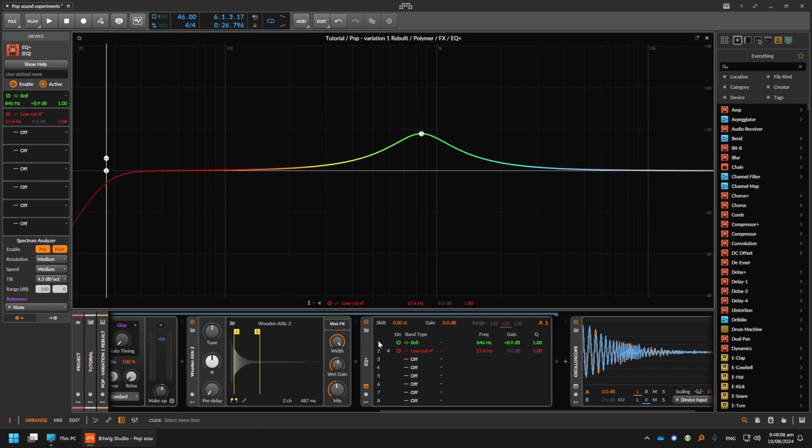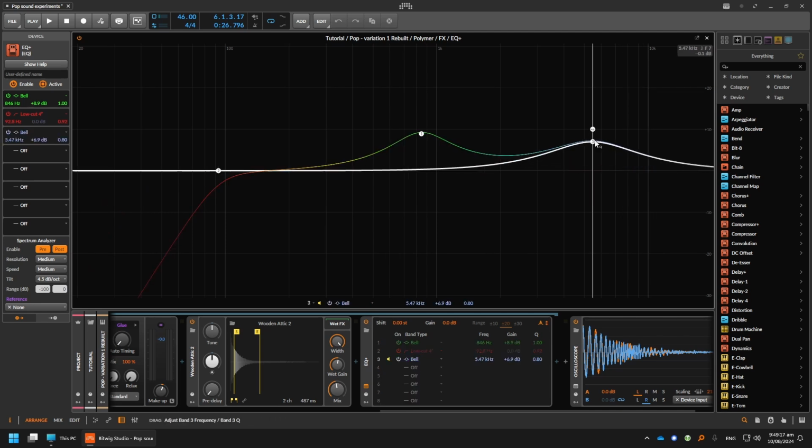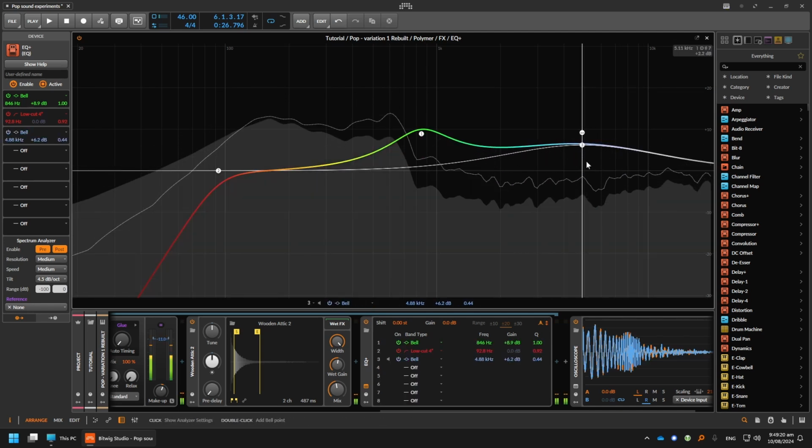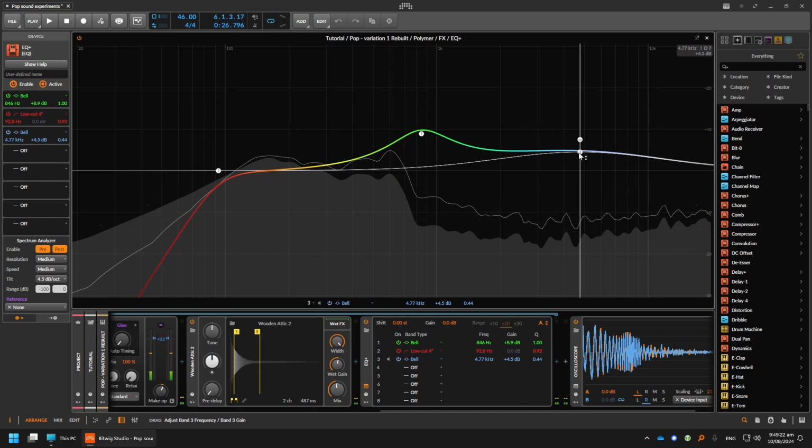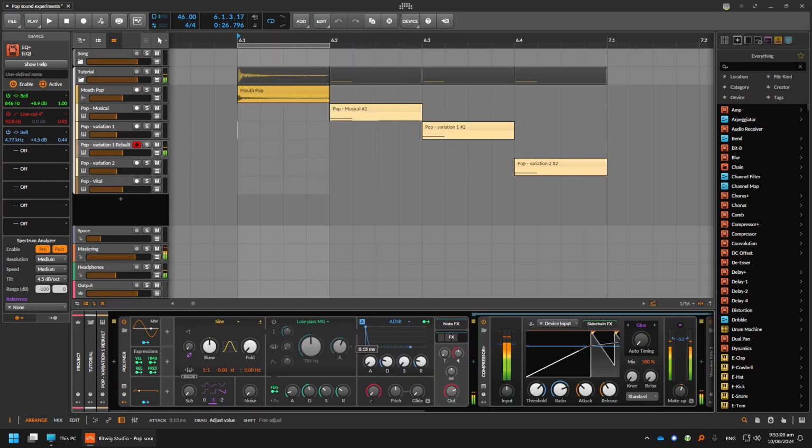Low-end content was not really present in my original recording, so that was reduced with a low cut. For presence, I brought in a bell curve with a wide Q factor centered around 5 kHz. I slightly increased Polymer's attack to smooth out the click at the beginning.